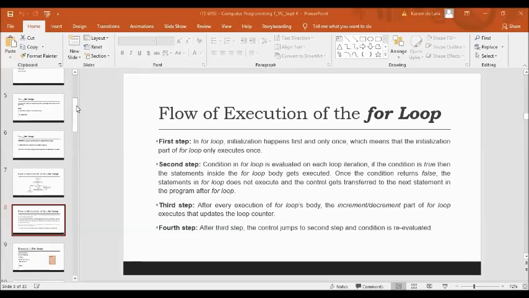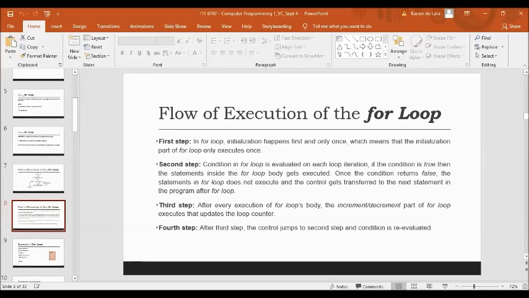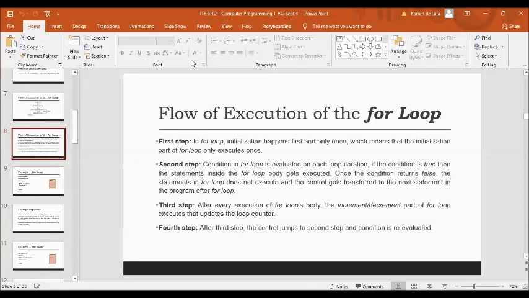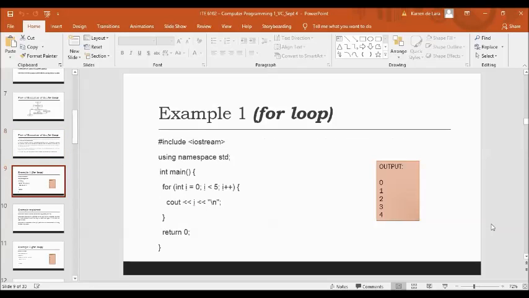So I have here an example of a for loop. Example 1. We have #include <iostream>, using namespace std, int main, and then we have the left curly brace for the beginning of your C++ program.